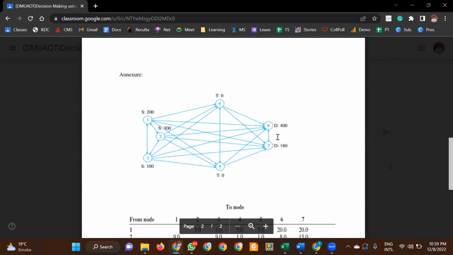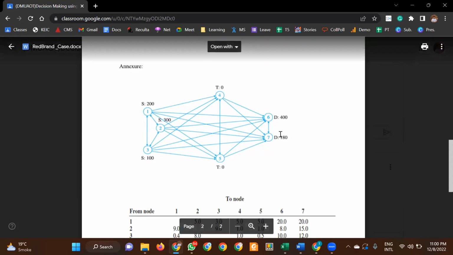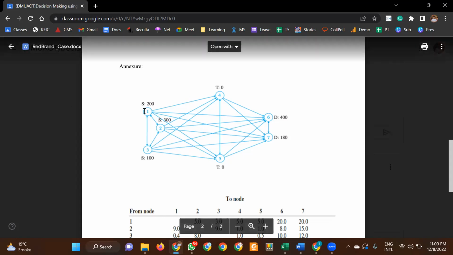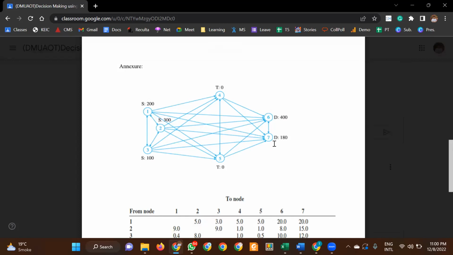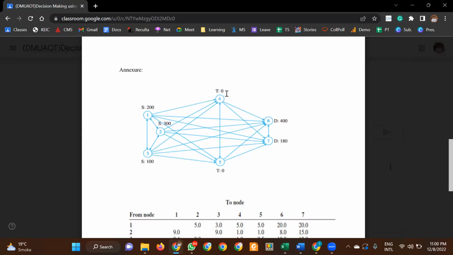Okay, so this is the network that we have. These are the 3 suppliers: S1, S2, S3. T are the transshipment points, and D1 and D2 are the customers. Now customers want 400 and 180, which is 580, and supply is 200, 300, and so on, so 600 units can be produced, and 580 is the demand. So obviously there's no constraint over there. And because it says T, we know that it's a transshipment point.